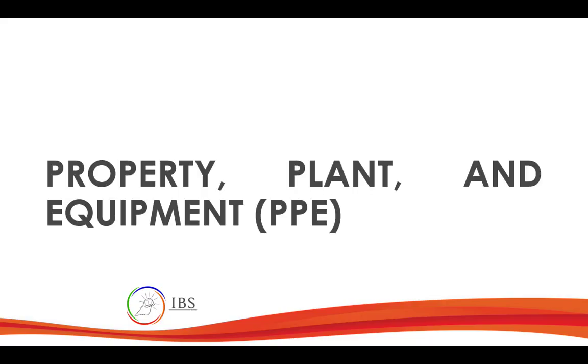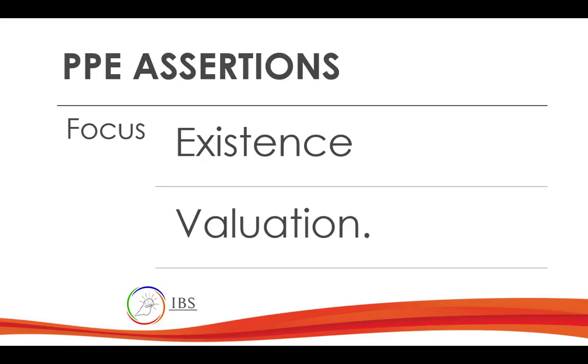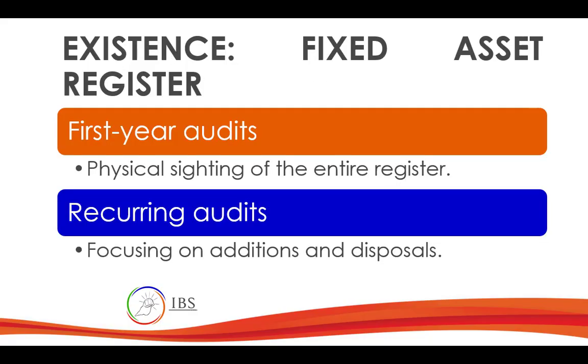Next, property, plant and equipment is the easiest because it's quite straightforward. We will just test existence and valuation. Existence, I don't need to explain why. But when you are doing an audit, in the first year of audit, you need to physically sight the property, plant and equipment. What does it mean?